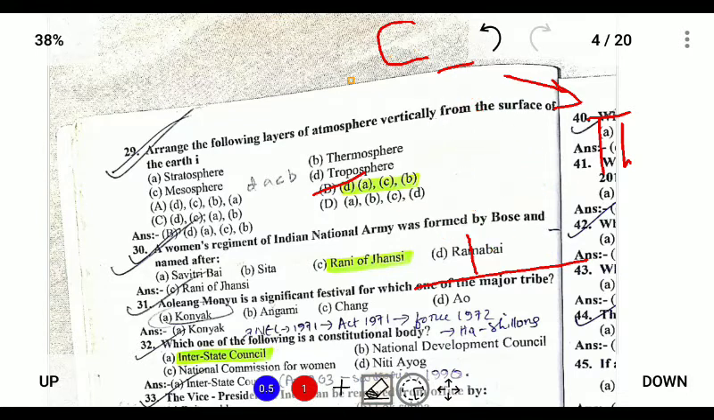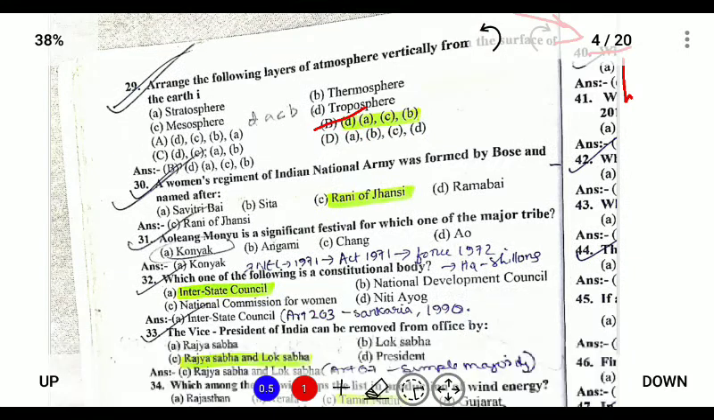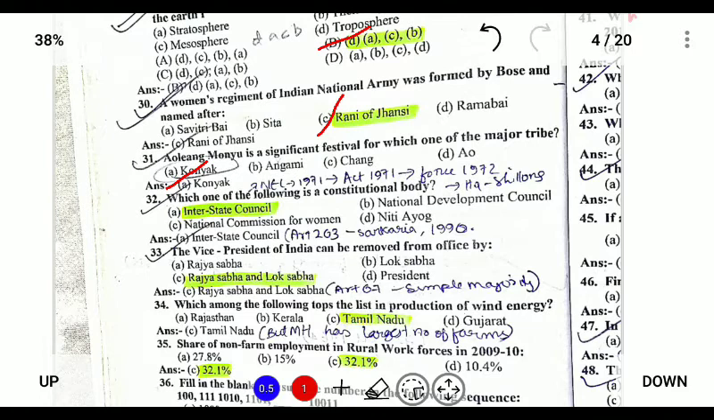Next, a women's regiment of the Indian National Army was formed by Bose, and it was named Rani of Jhansi. It was formed in 1942 after the Quit India movement. Aoling Mongmong is a significant festival of which of the following tribes? Aoling Mongmong is of the Konyak, for Angami it is Sekrenyi, for Chang it is Naknyulum, and for Ao it is Moatsu.